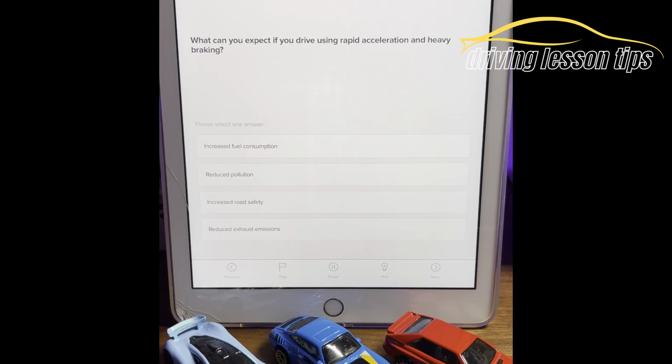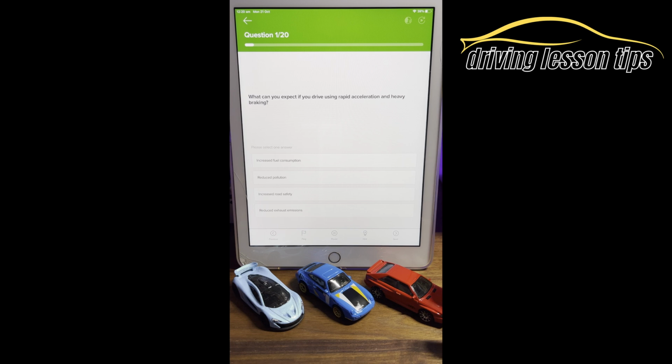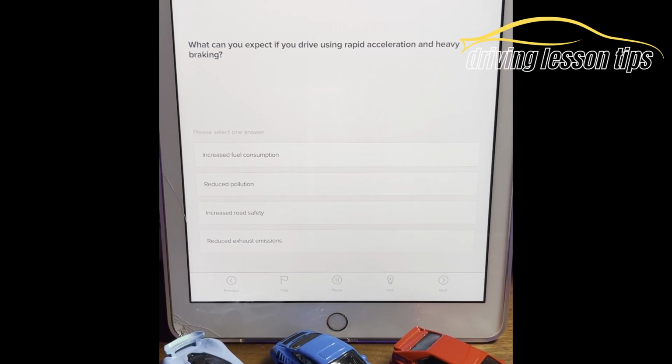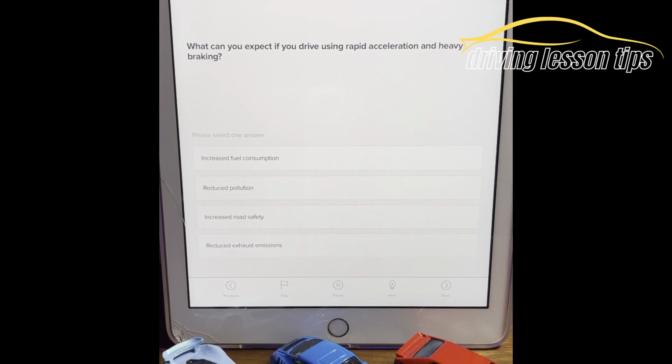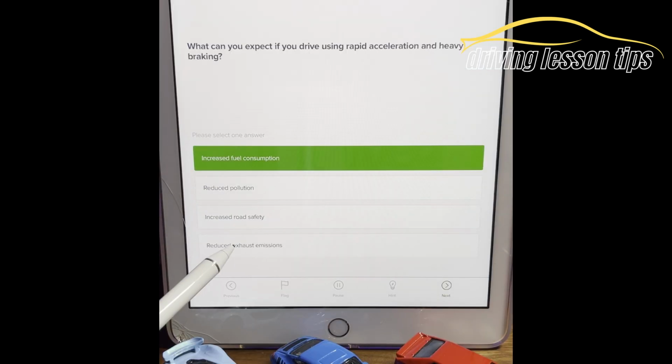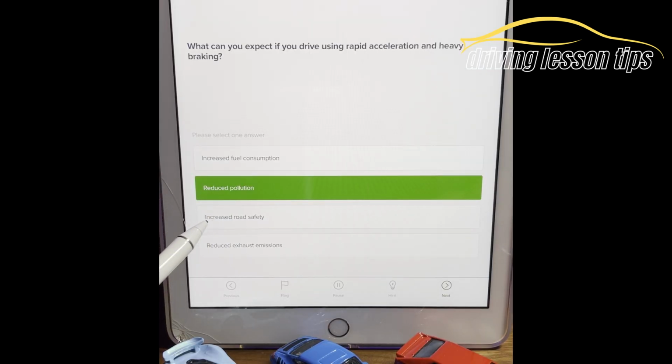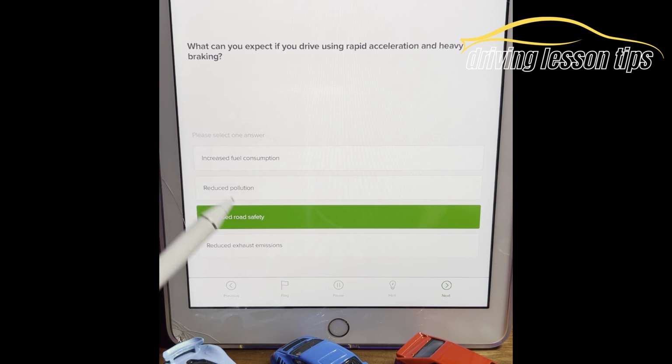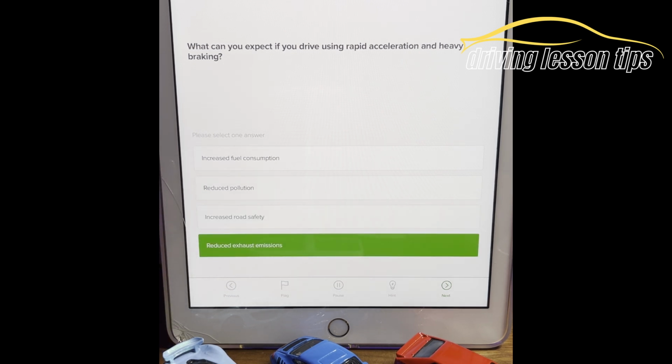Question number 1. What can you expect if you drive using rapid acceleration and heavy braking? Now, I'm going to give you 5 seconds. Hopefully you're playing along with this as well, guys, so you can actually understand what it is. So I'll give you 5 seconds to write your answers down. Is it increased fuel consumption, reduced pollution, increased road safety, or reduced exhaust emissions?